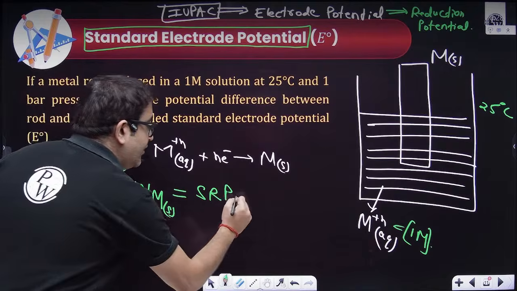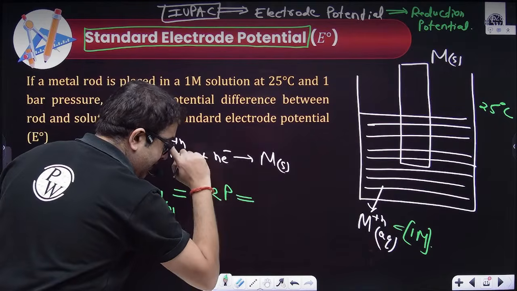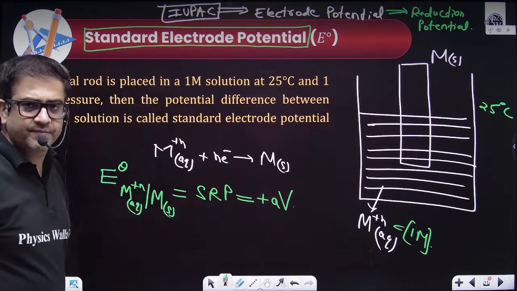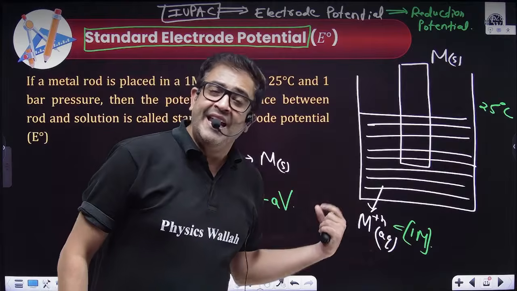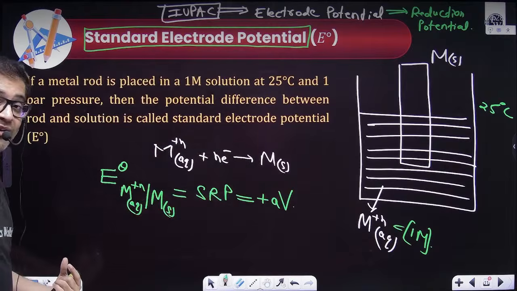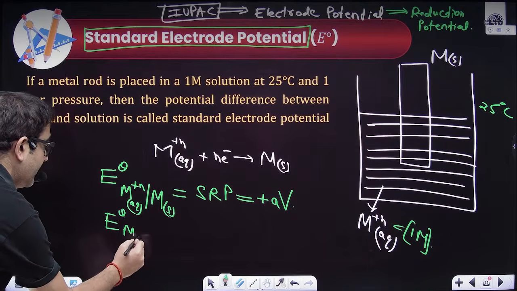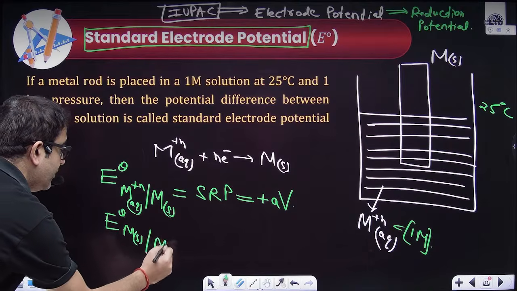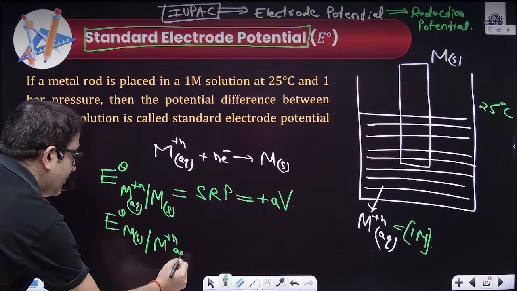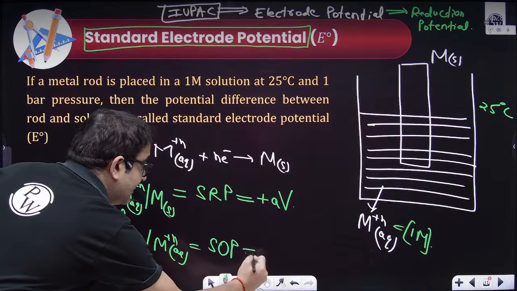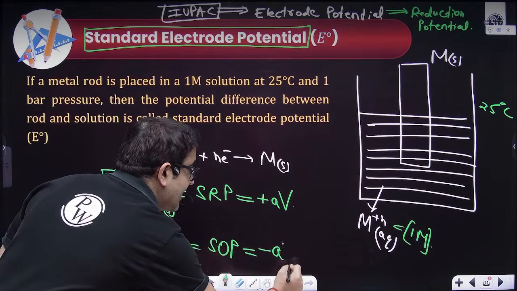Let's say, just as an example, its value is plus a volt. Then what shall be the value of its oxidation potential? E naught for M solid to M n plus aqueous will be the standard oxidation potential, and this will definitely be minus of this volt.